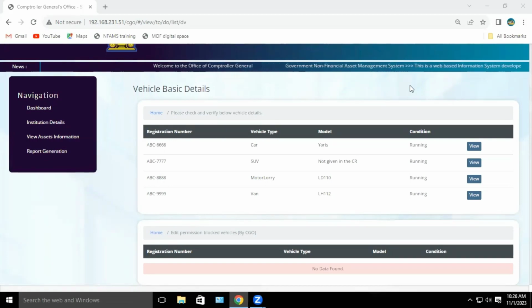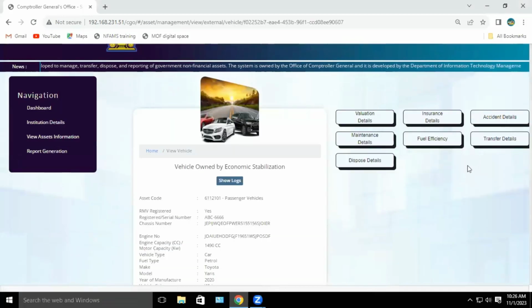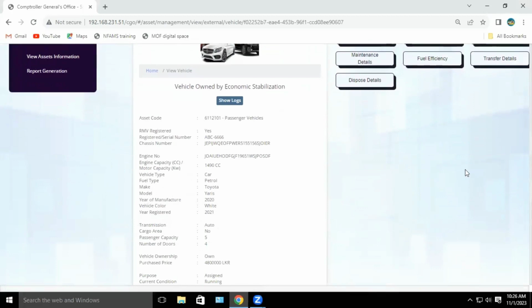There are 4 possible different scenarios that the data verification officer has to consider to perform his task. Now, I will discuss each of them separately, viewing the 4 vehicles mentioned here. First scenario, vehicle number ABC 6666. Click the view button of this vehicle. Let's think that the entered basic information and valuation information of this vehicle is correct and verify them.